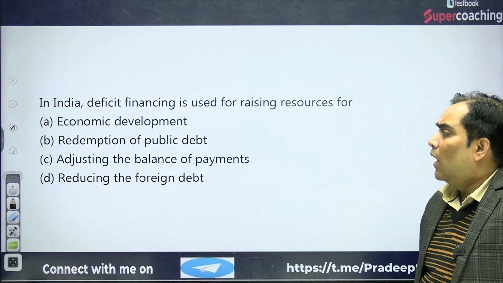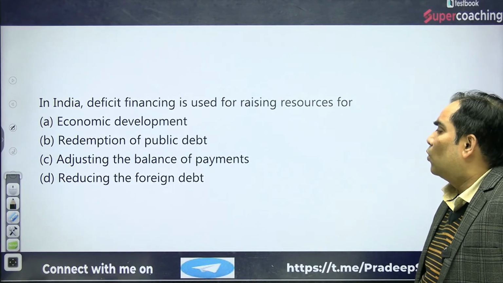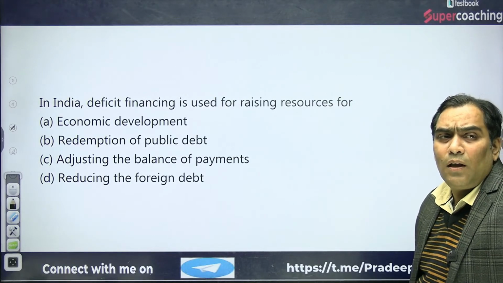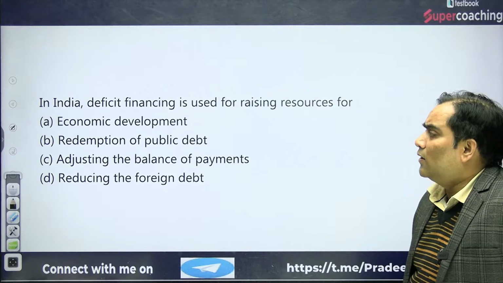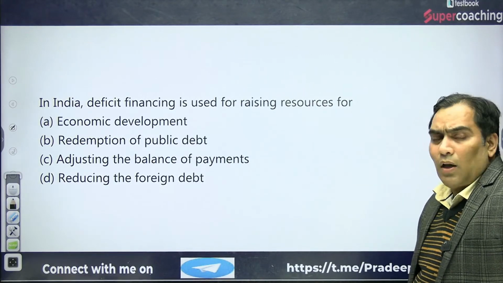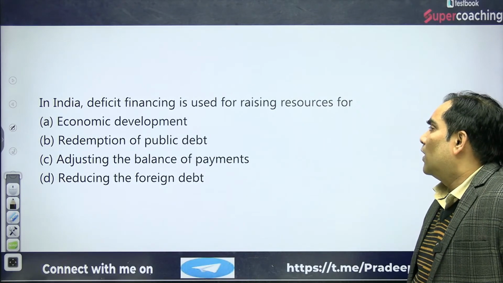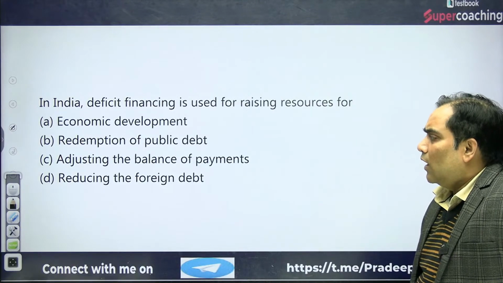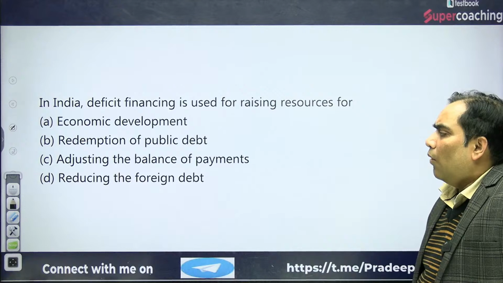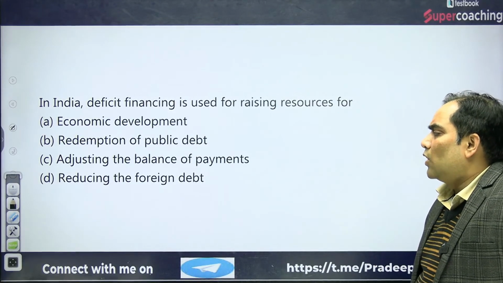The question is, in India, deficit financing is used for raising resources for. Option A is economic development, option B is reduction of the public debt, option C is adjusting the balance of payment, option D is reducing the foreign debt.